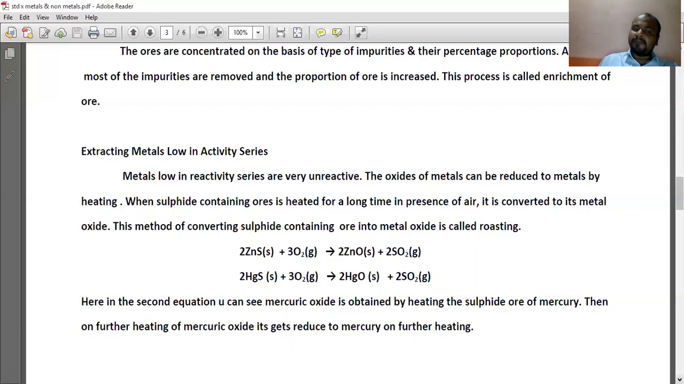In the same way, the sulfide ore of mercury: 2HgS, solid, plus 3O2 gives 2HgO plus 2SO2. Mercuric oxide is HgO and HgS is also known as cinnabar. Here in the second equation, you can see that mercuric oxide is obtained by heating the sulfide ore of mercury. Then on further heating, the mercuric oxide gets reduced to mercury.